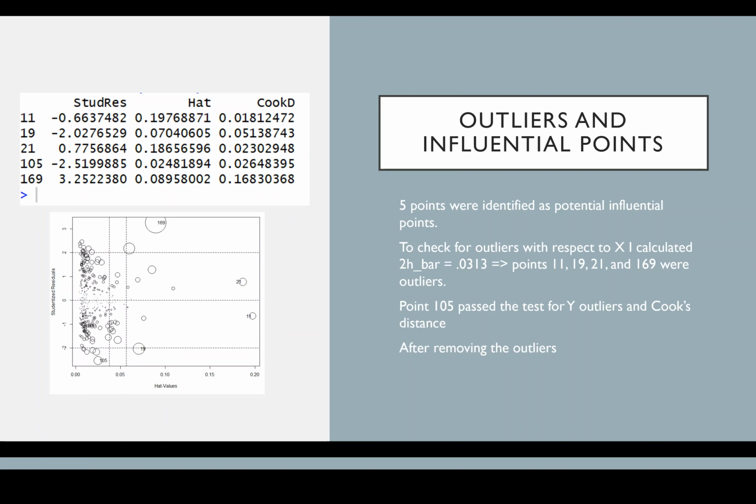And so to check for outliers with respect to x, I calculated the 2 times h bar to be 0.0313, and therefore the points 11, 19, 21, and 169 were outliers and could be tossed out. 0.105 passed the test for x outliers, y outliers, and Cook's distance, so I left that one in.